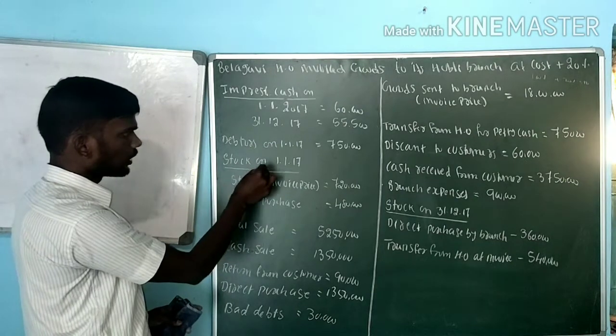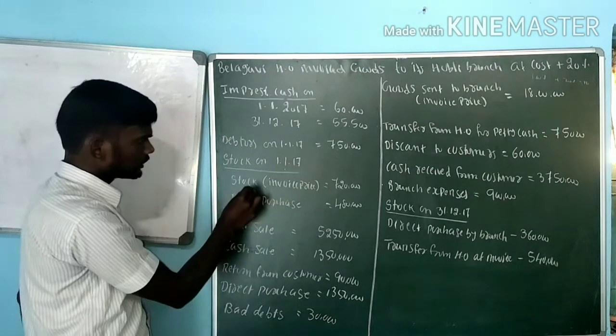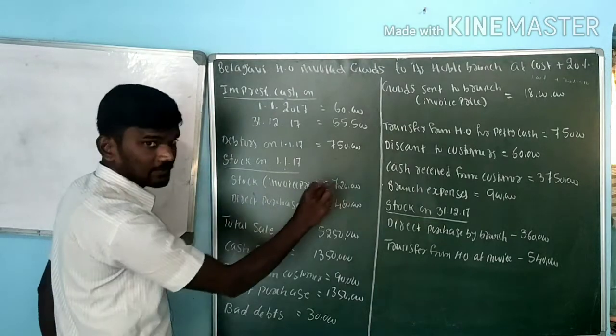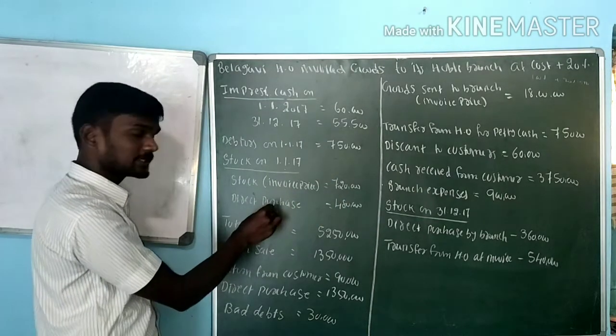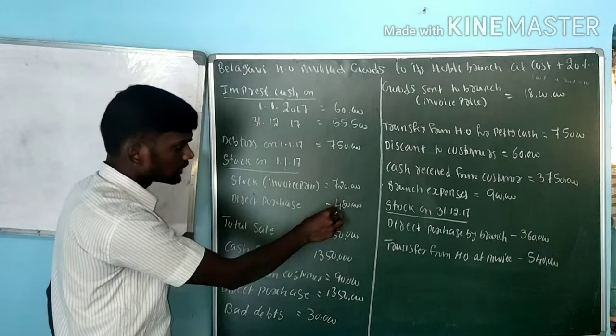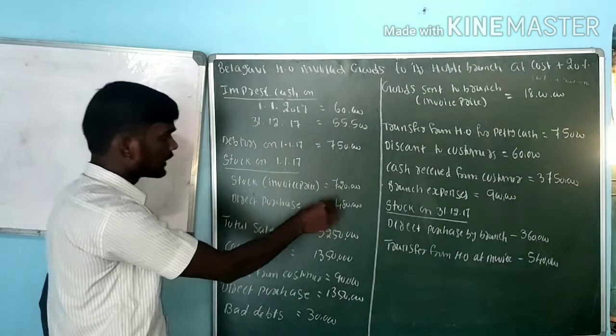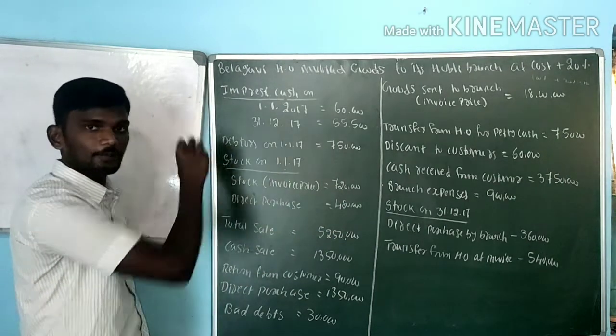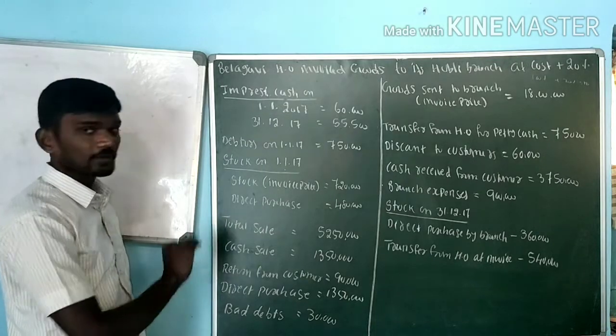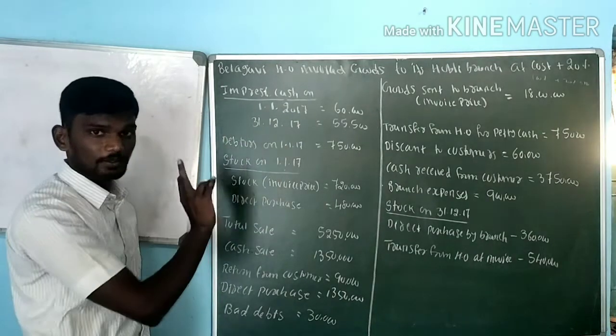Next one, stock on 1/1/2017. Stock at invoice price 7,20,000. Direct purchase by branch 4,80,000. Those two are opening values. Opening values you have to record under debit side. Any kind of closing value, credit; any kind of opening value, debit.